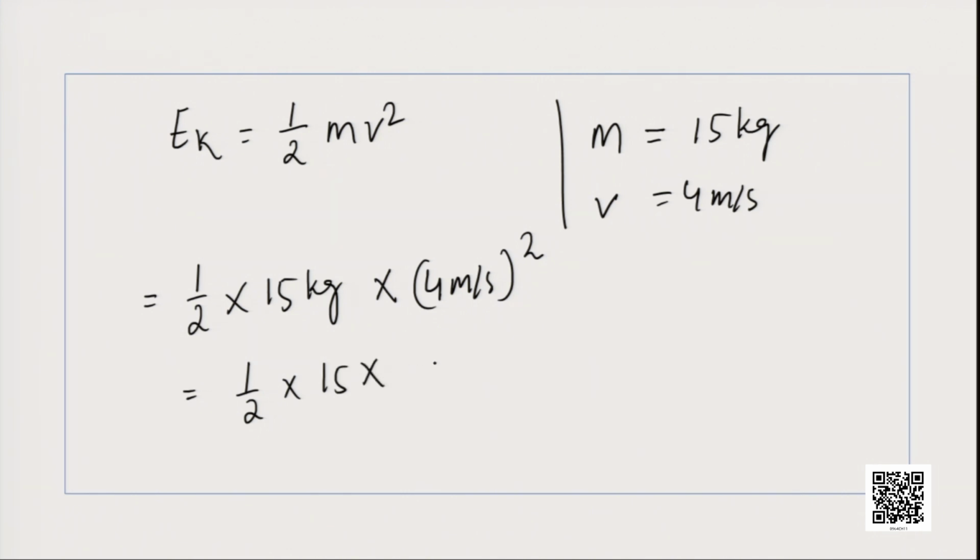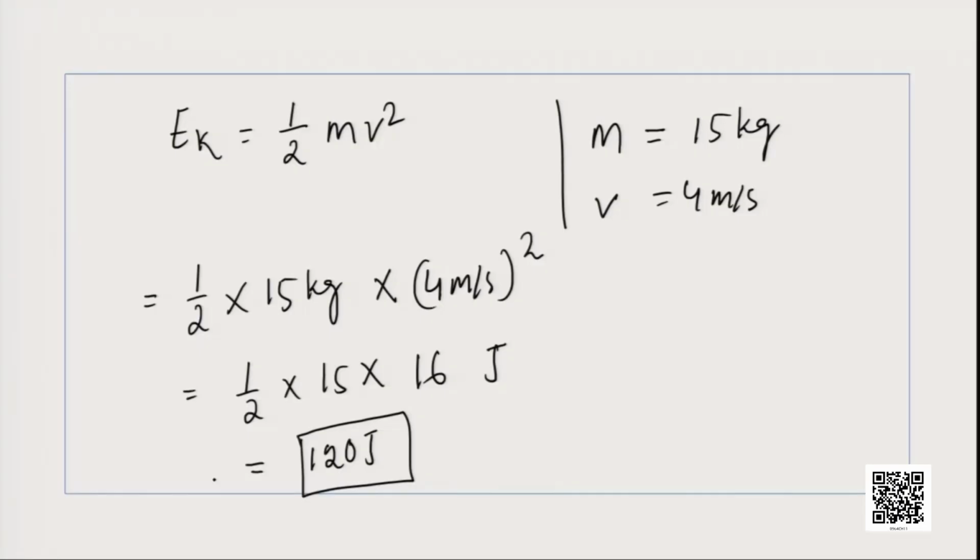If I only write the numerical values, into 16, and as you know the unit for energy is joule, that will give us an energy of 120 joule. That means the object of mass 15 kg which is moving with a velocity of 4 meter per second will possess a kinetic energy of 120 joule.